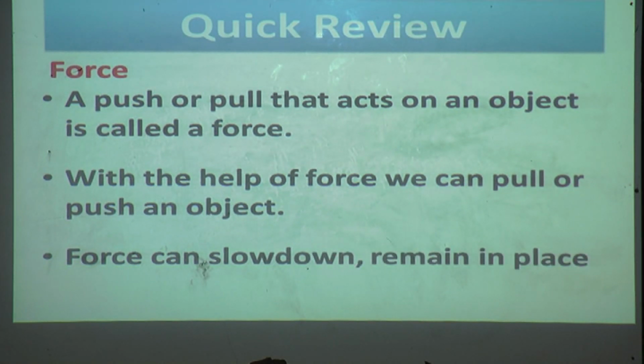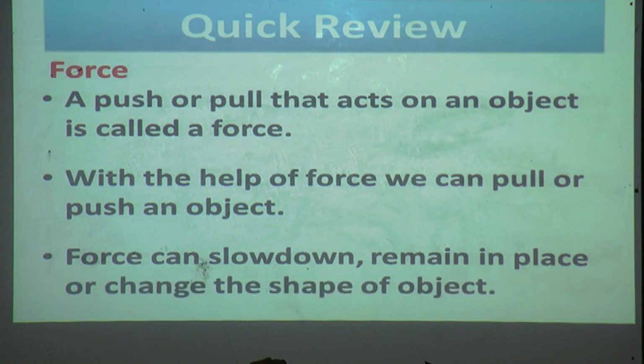Force can slow down, keep in place or change the shape of an object. Just now you have seen in the picture, a force can slow down. If a moving object is there and you apply force, it will slow down.